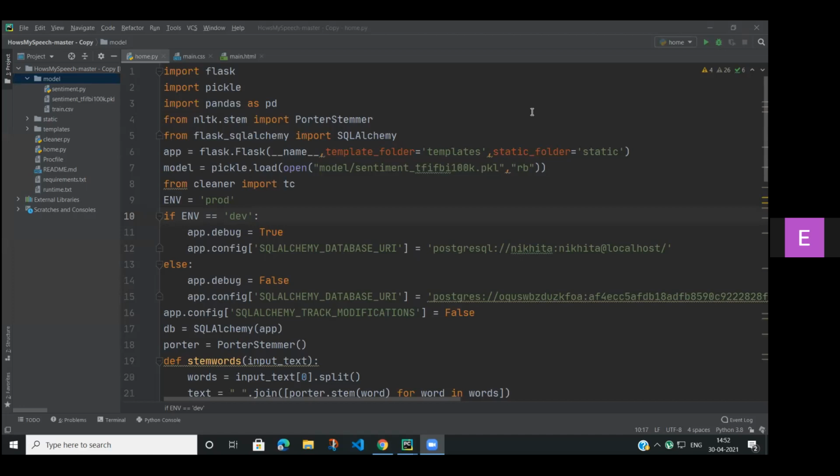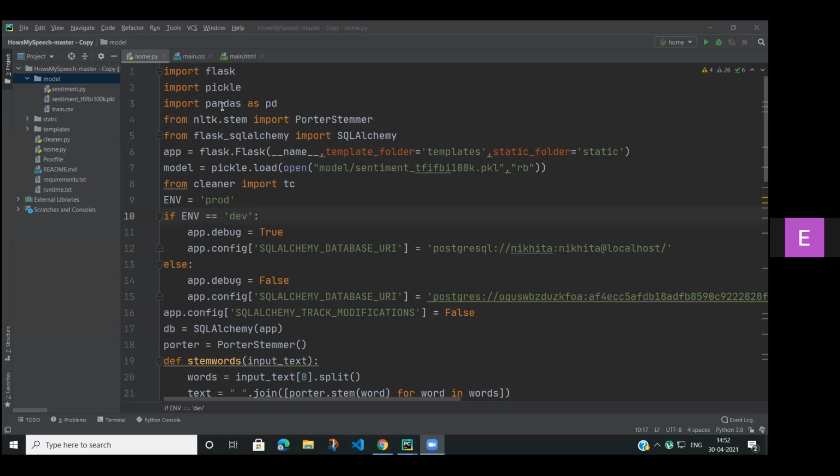Here we have created a file home.py. Here first we are importing Flask. Flask is a small and lightweight Python framework that provides useful tools and features. Second, we are importing Pickle. Pickle is used for serializing and deserializing the object structure.